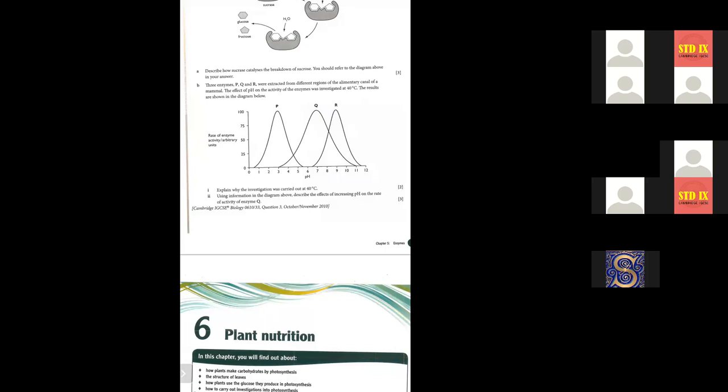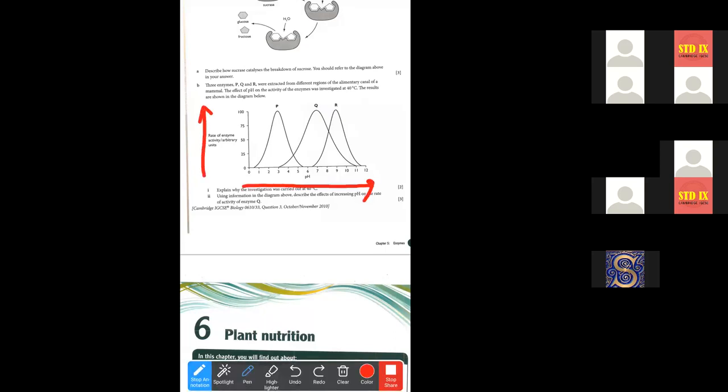Now on the y-axis, this one indicates the rate of the enzyme activity.